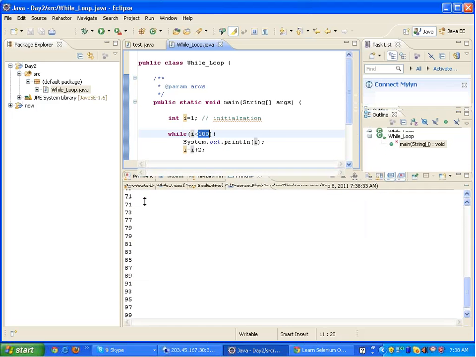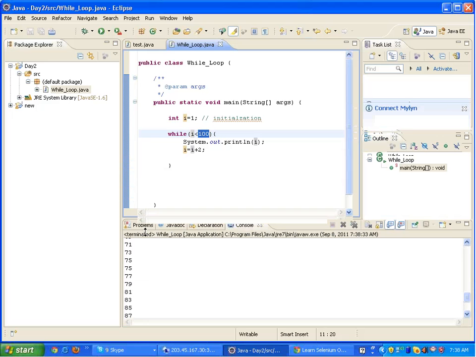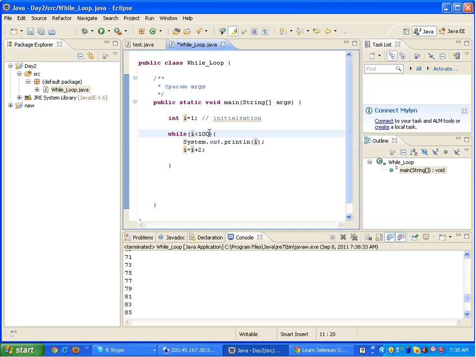Okay, and as I told you yesterday, the problem with the while loop is that we can actually fall into a trap: if somehow this condition is never false, it's always true, then we will fall inside an infinite loop.